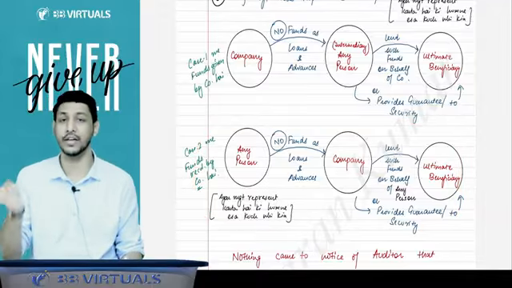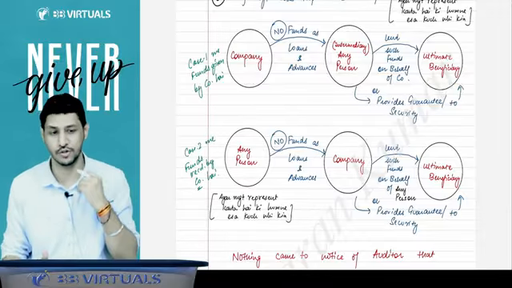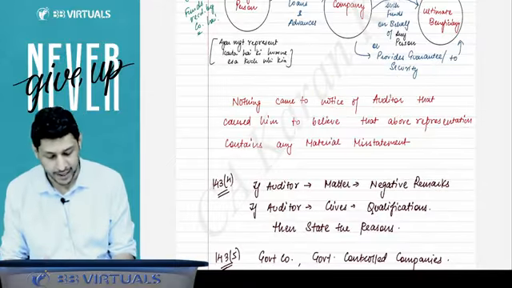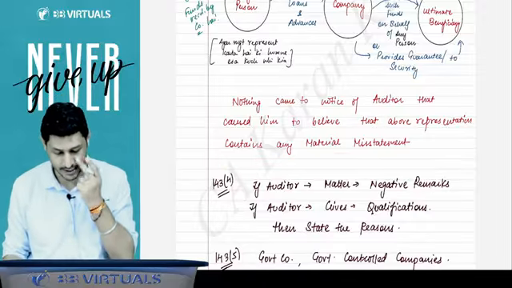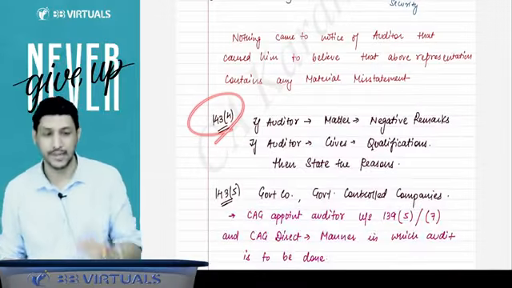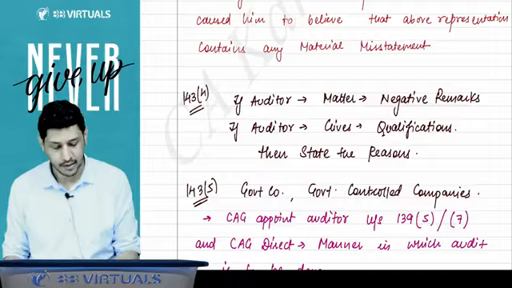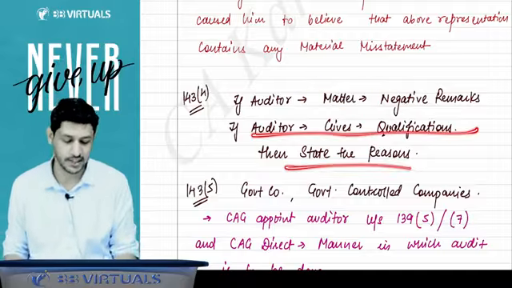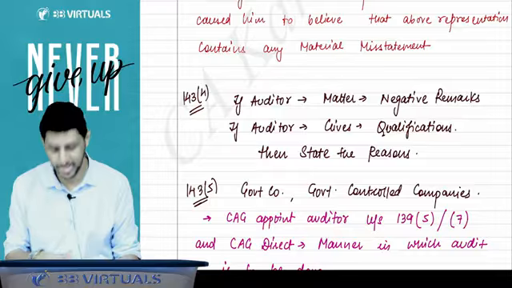Whatever the management is representing, whether they are saying it truly or not, the auditor has to state that also: that nothing came to my notice, and I have full belief that nothing is there in this financial statement. Then 143 subsection 4 says that if the auditor gives negative remarks or a qualification, then state the reason also why you are giving the negative opinion on the financial statement.